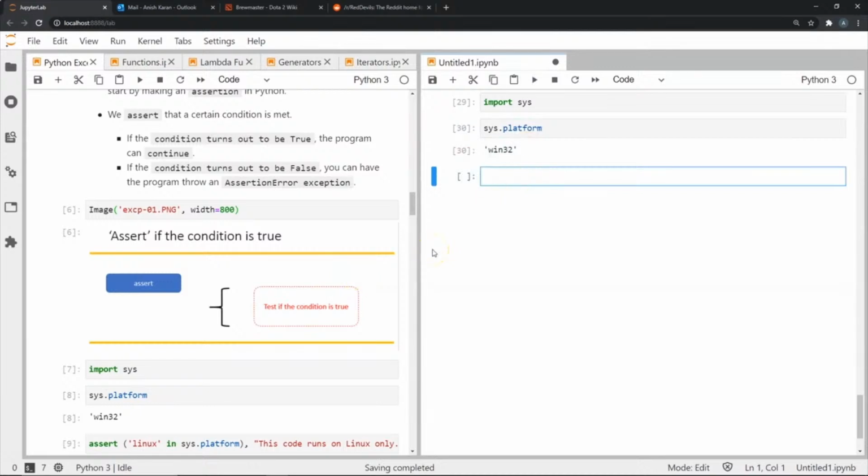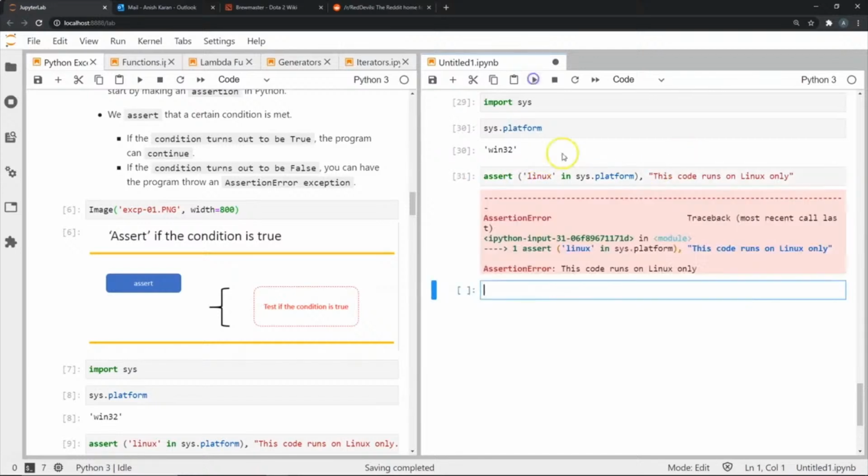Okay, so let's use the assert keyword. Now we're going to check if Linux is what we are working on, and in case it is not, then we want an error message, and this will be the error. The error will obviously be an assertion error because we are using the assert keyword. So this is how we use the assert statement.